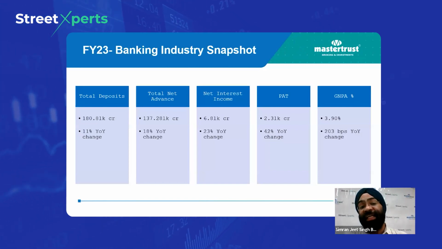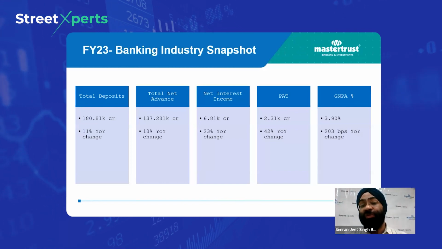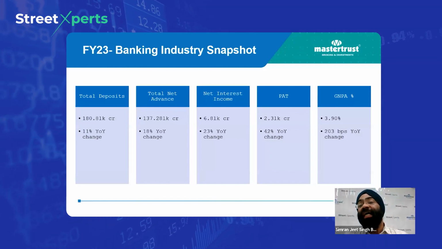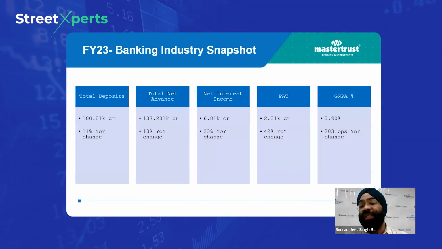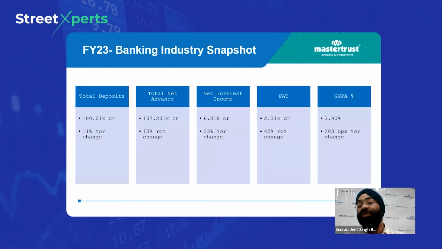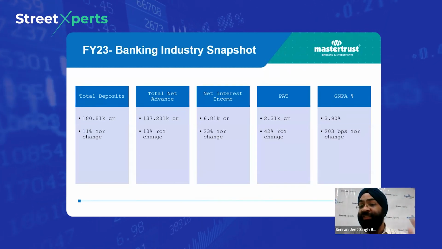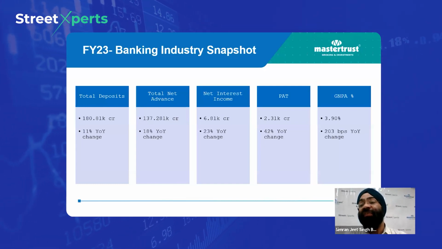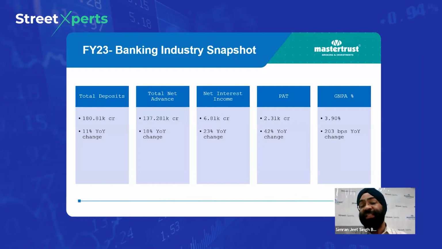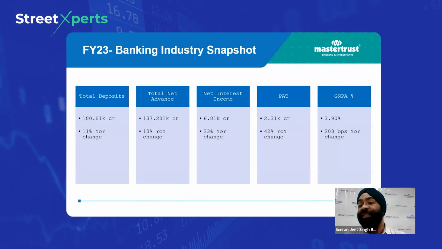Similarly, bank net advances have grown 18% over FY22, which clearly shows that our economy is growing at a much stronger pace, and there is a demand for loans from corporates, from individuals, and from various business perspectives. Third, net interest income, which we have just discussed in the very first slide, has increased by 23% for the whole banking sector in FY23.